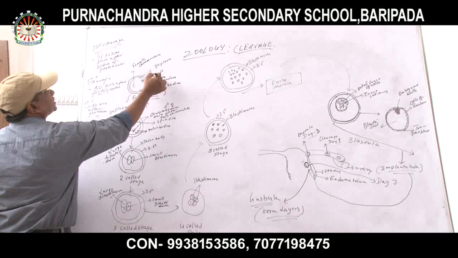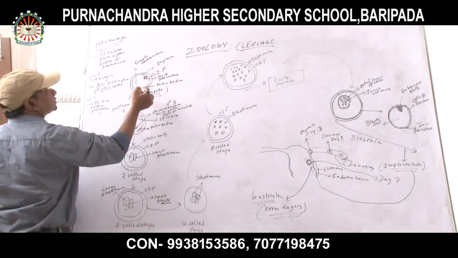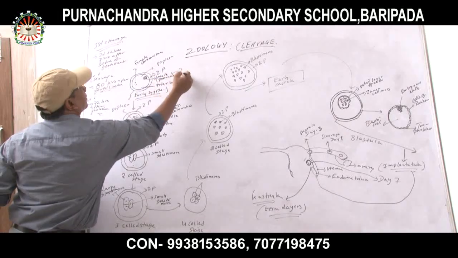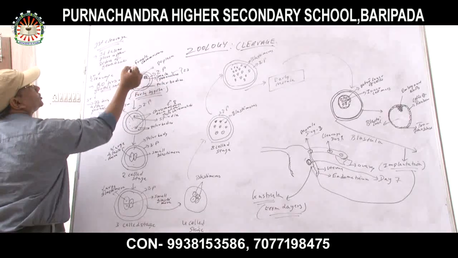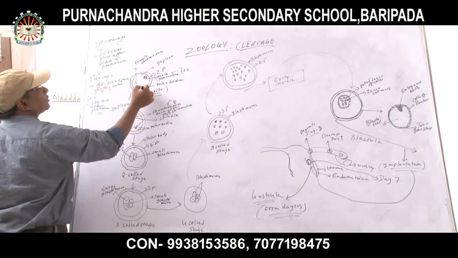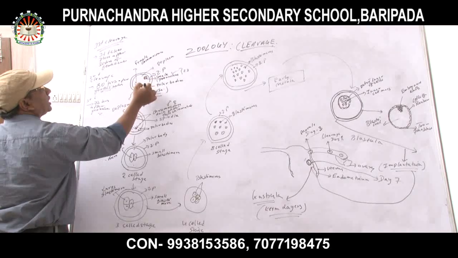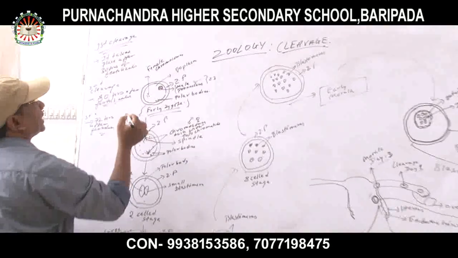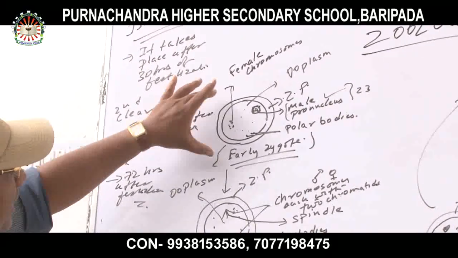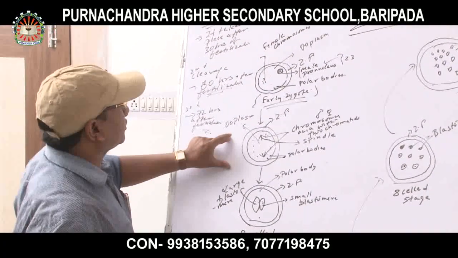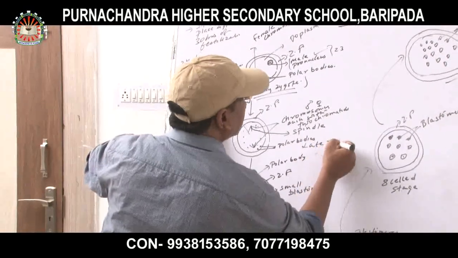Now this is the zona pellucida, and this is the male pronucleus, containing 23 chromosomes. This is the female pronucleus. These are two polar bodies, at the extreme end near the zona pellucida layer. This is the early zygote. Then after that it is the late zygote.